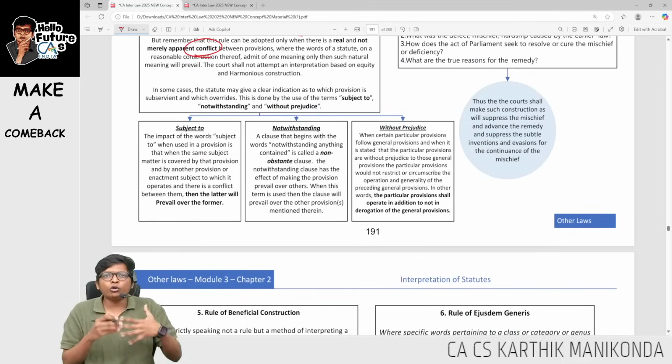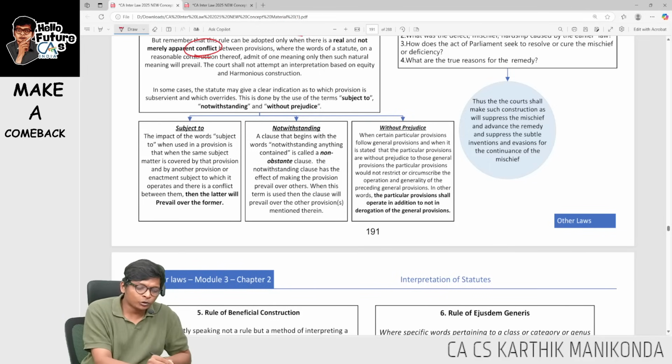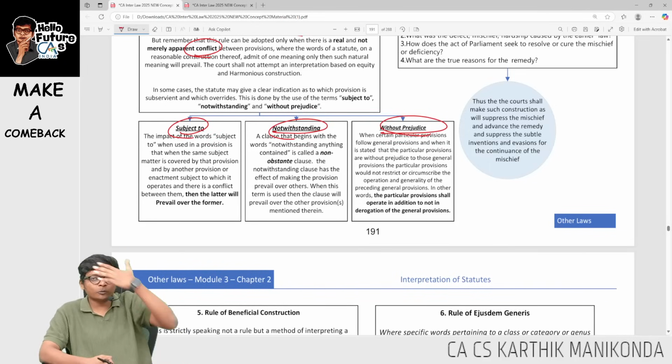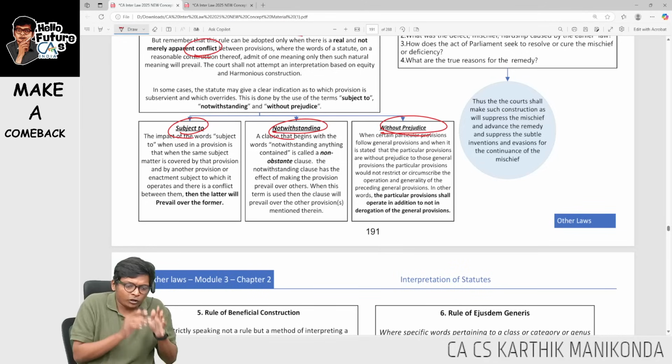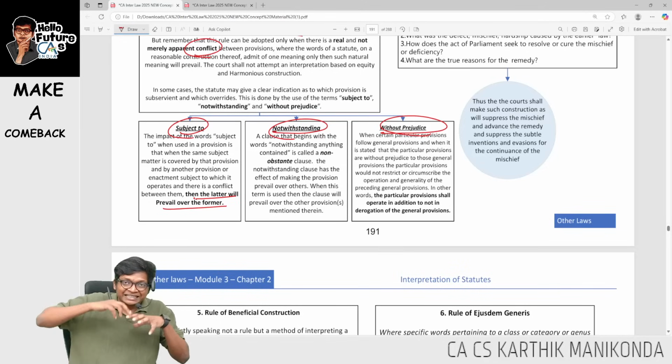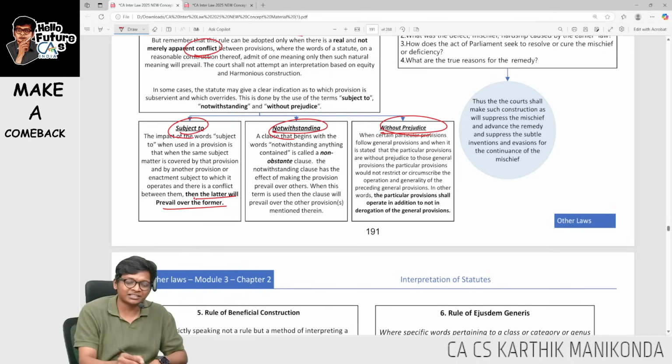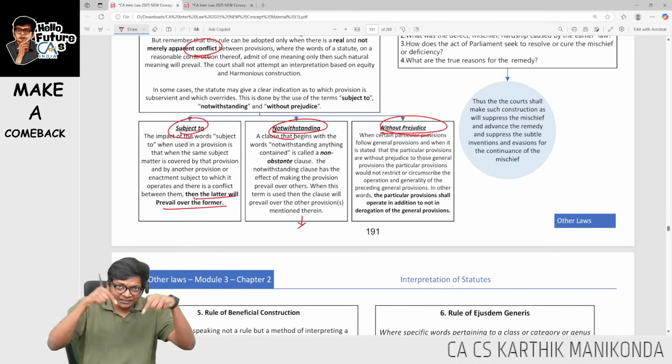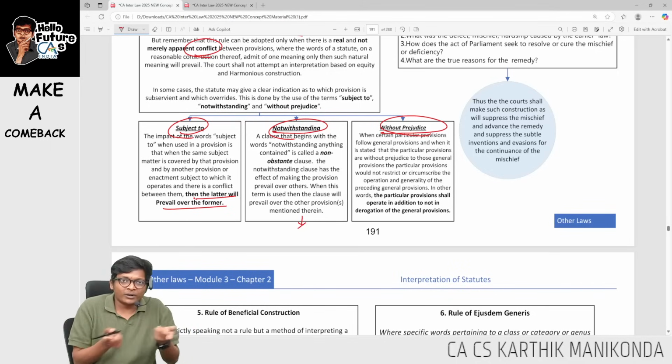For this, how do I know what's specific, what's generic? We look at three terms: subject to, notwithstanding, and without prejudice. Subject to means the later will prevail over the former. So I will follow this subject to something else; that something else will prevail over this. Notwithstanding means whatever is there in this will prevail over everything else.